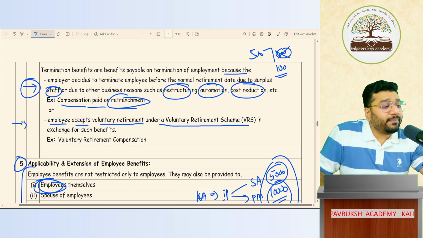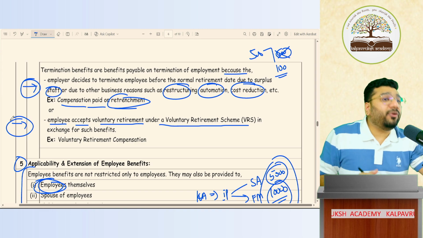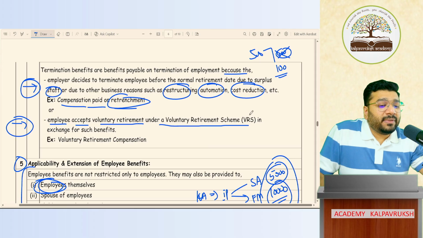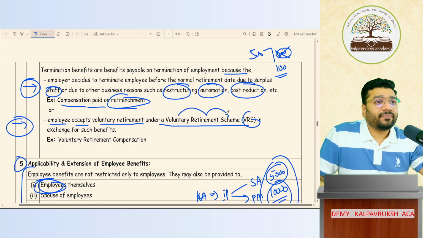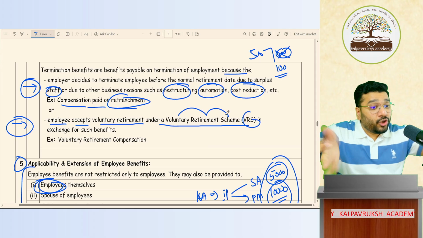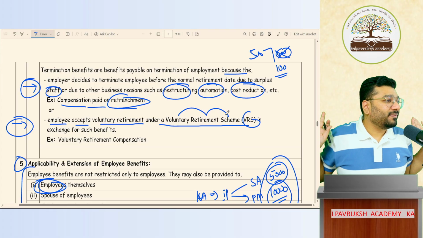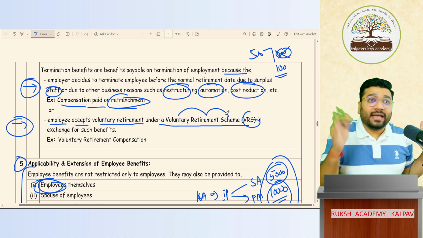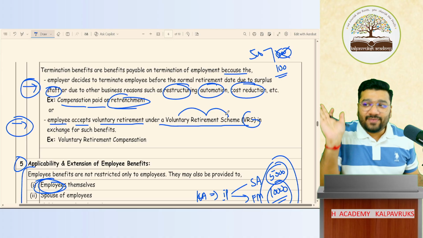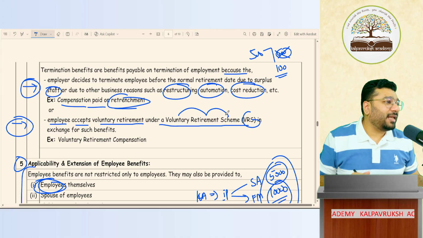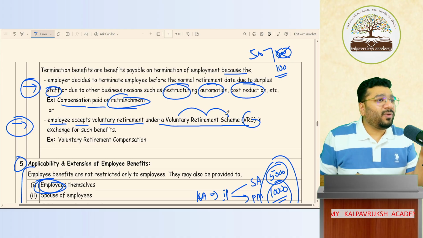In the second point, the same thing is happening, but we're giving them a better feeling. What we're telling them is that we have something called a voluntary retirement scheme. We are not removing you. You yourself retire. In the first case, we are slapping. In the second case, we are asking them to slap themselves. Got it, not got it? This is one way of explaining.